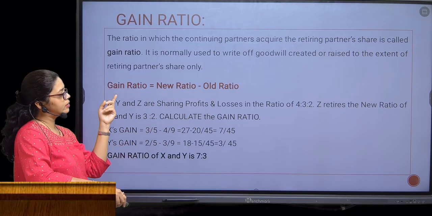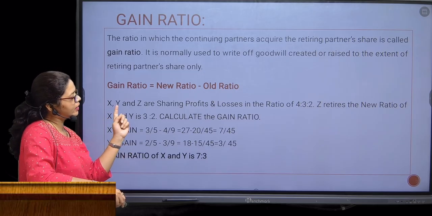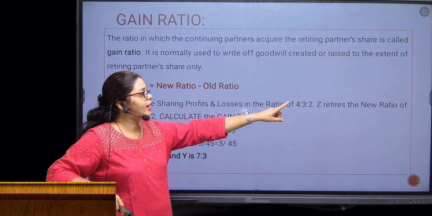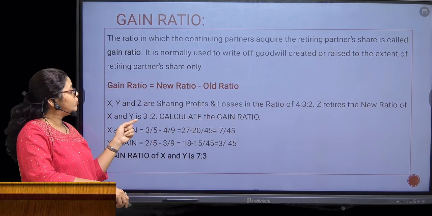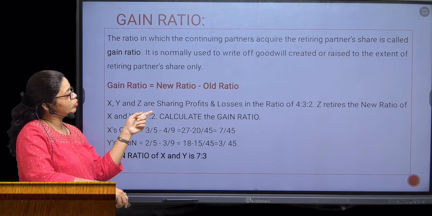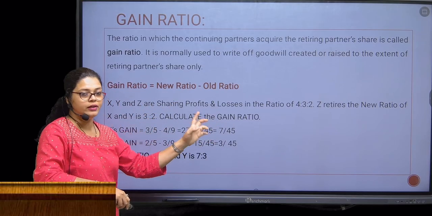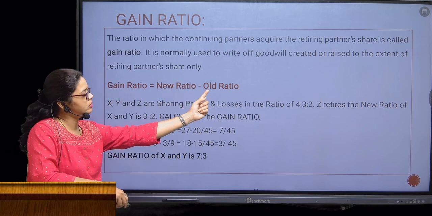Let us understand this with the help of one example. X, Y, and Z are the partners sharing profit and loss in the ratio 4 is to 3 is to 2. Z retires, and the new ratio of X and Y will be 3 is to 2. So here they have given you the new ratio and the old ratio, and you have to find out the gain ratio. The formula of gain ratio is new ratio minus old ratio.